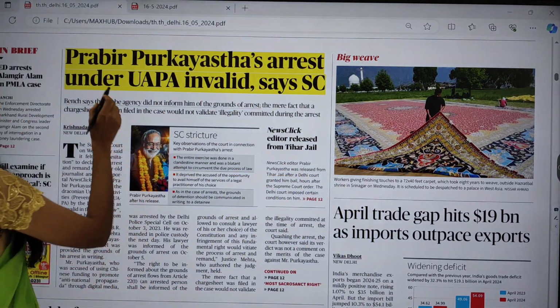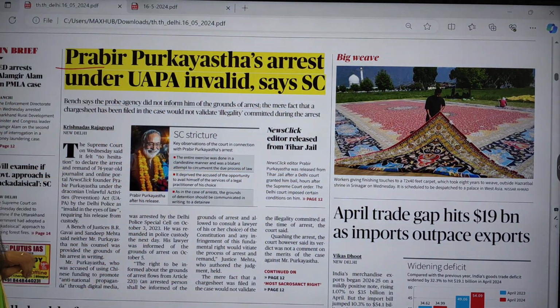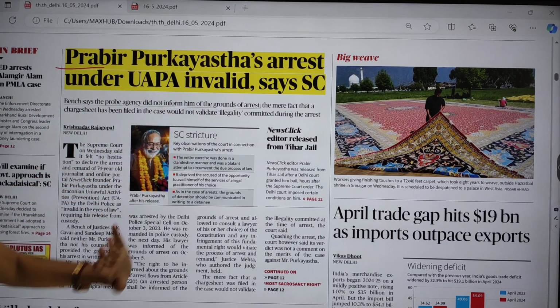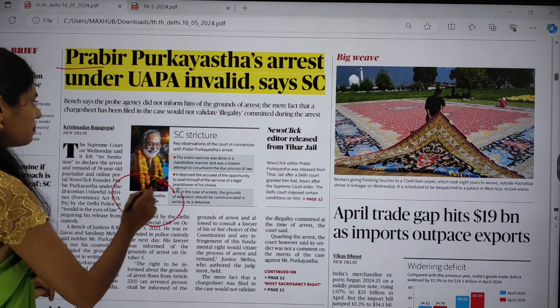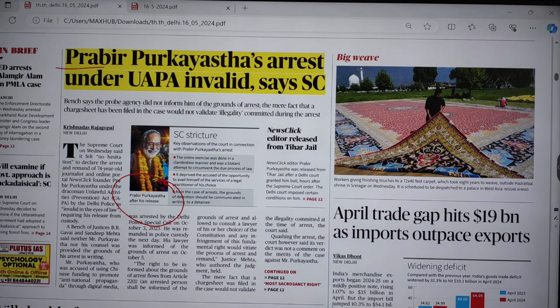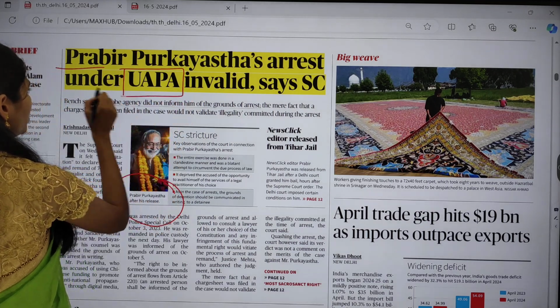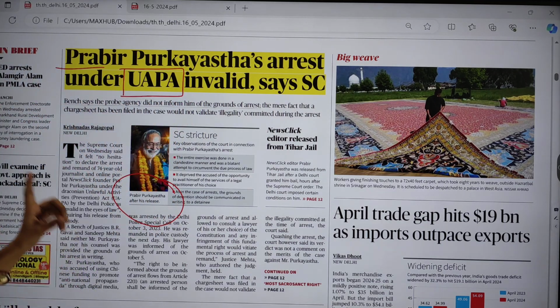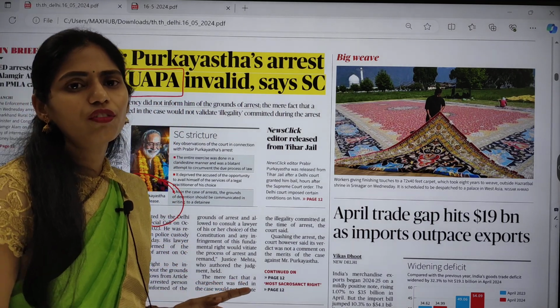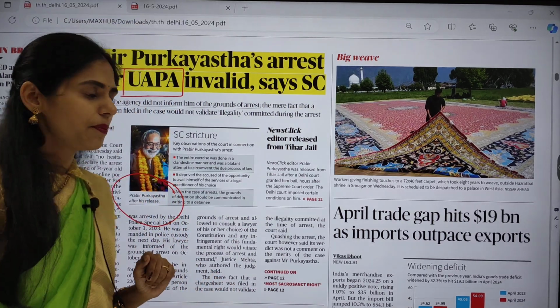Okay, so the first topic is Prabir's arrest under UAPA invalid, says Supreme Court. We are not bothered about who this person is or why he was arrested, everything. We are not bothered about that at all. But here we are focusing on this keyword, that is UAPA. UAPA stands for Unlawful Activities Prevention Act.